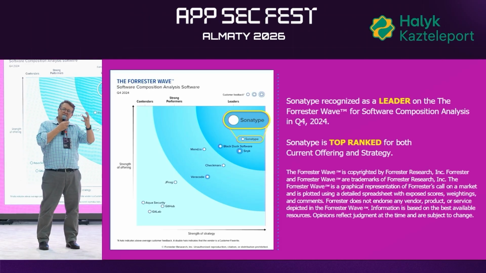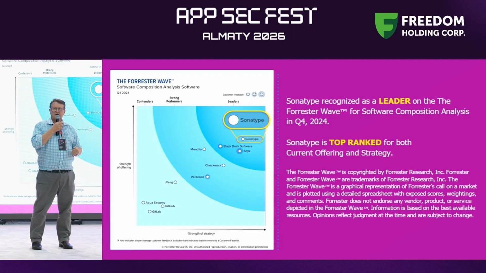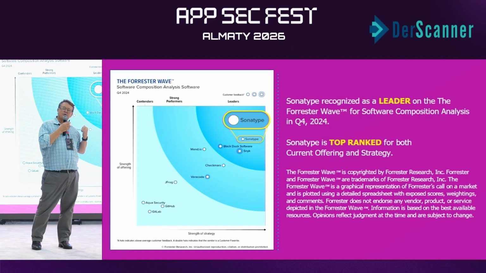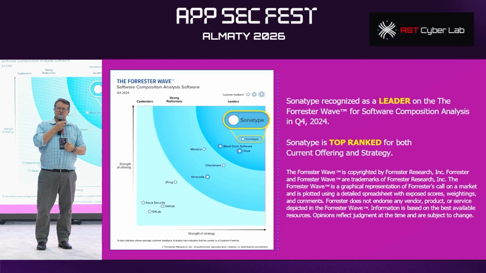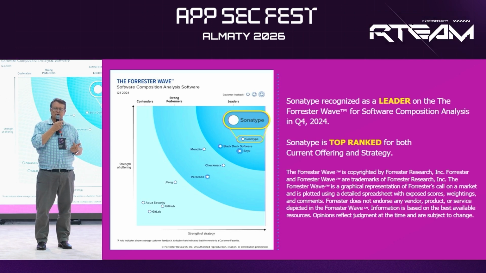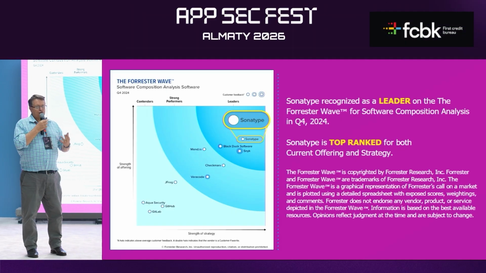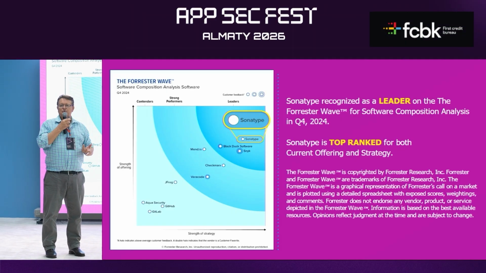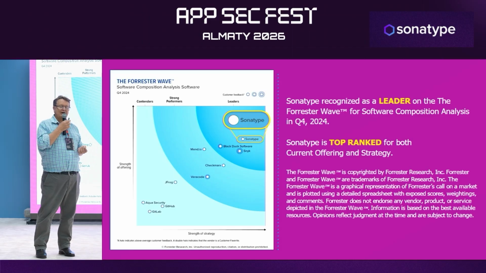You've got to understand these libraries cannot be trusted, and do not install things from the internet. Check everything before you install it. Our product will automate this for you, but even if you don't buy our product, there are some things you can do. So pin your versions. Don't just download a version range, and check every library before you install it. In fact, you can put a delay in for a couple of days, 2 days, 3 days, 5 days. That's a simple control that costs you nothing. That's built into NPM. You can do that with a configuration change.